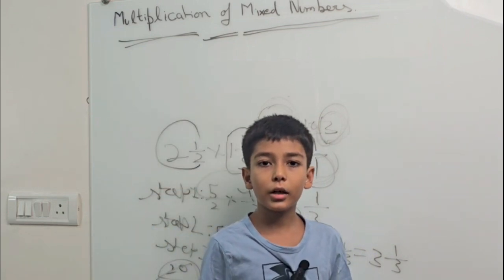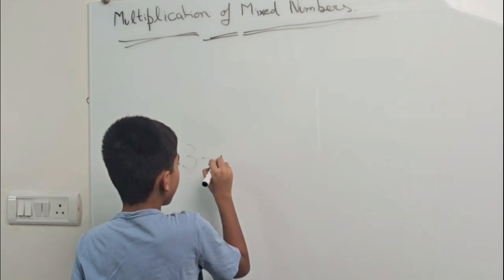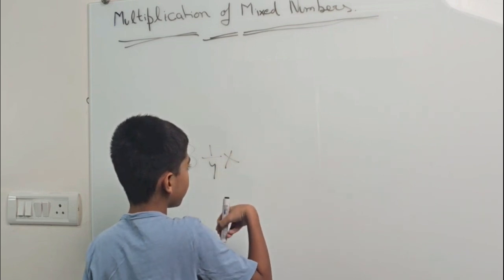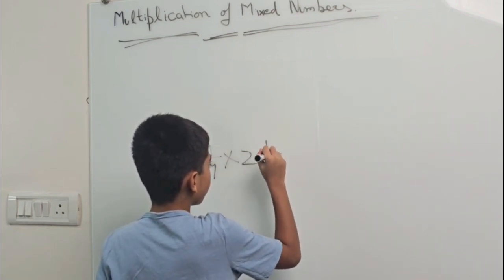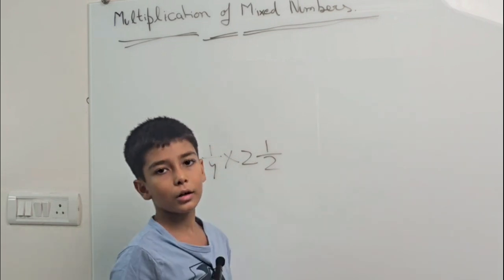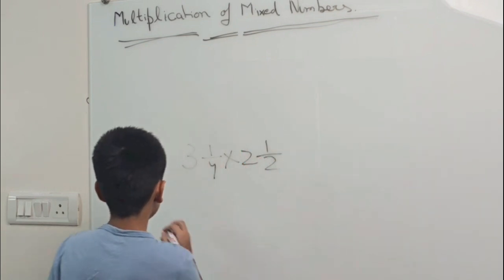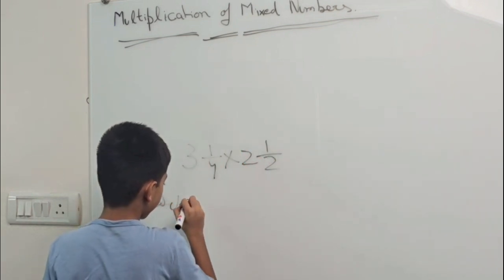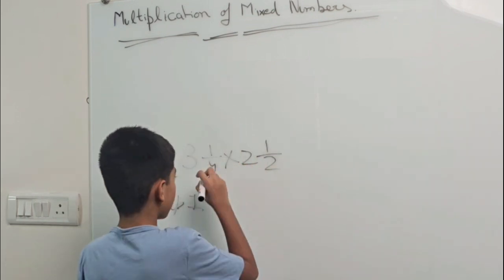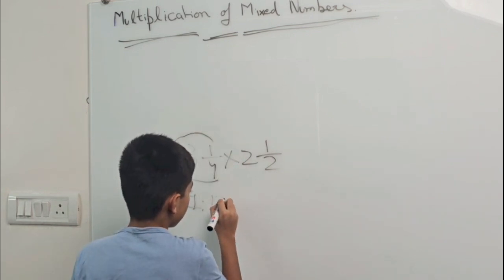Now let's take another example. 3 and 1/4 multiplied by 2 and 1/2. 3 and 1/4 multiply 2 and 1/2. Step 1. Convert it into an improper fraction. 4 multiply 3, which is 12. 12 plus 1, which is 13.